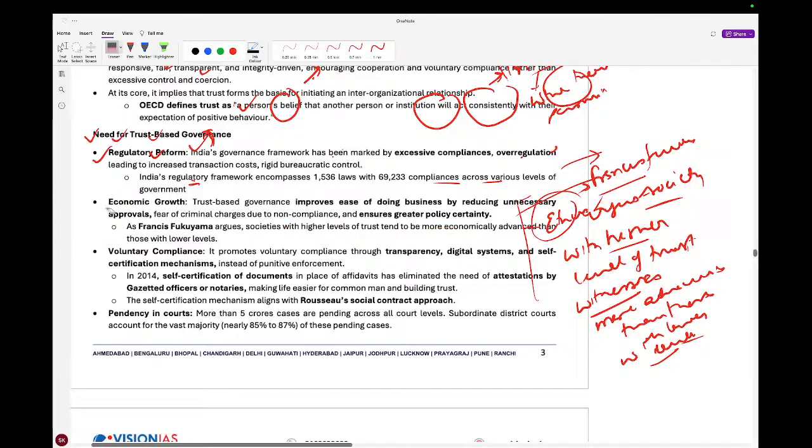Voluntary compliance means that if the laws are not that stringent, people will be complying. You might have heard about the Laffer curve, which relates tax and tax rate.